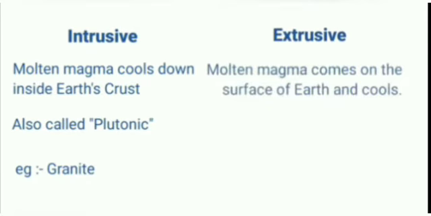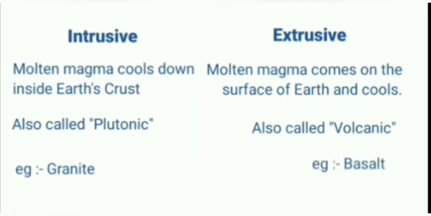Next is extrusive igneous rocks. When the molten magma comes on the surface of the earth and cools, and solid rocks are formed in such a way, they are called extrusive igneous rocks. They are also called volcanic igneous rocks. Example, basalt. Grinding stones used to prepare paste or powder of spices and grains are made of granite.